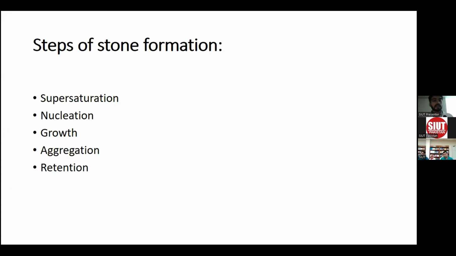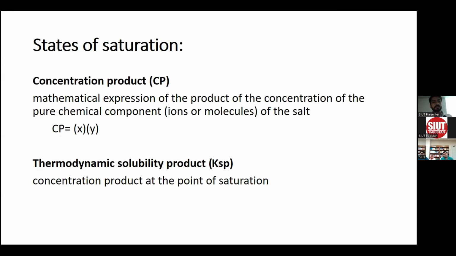As we have seen, the steps of stone formation include, first of all, supersaturation of the urine, followed by nucleation, then growth and aggregation of further crystals, and also retention in the various tubules and in the urinary system. Before discussing the pathogenesis of stones, let's first discuss a few basic concepts and terminology.